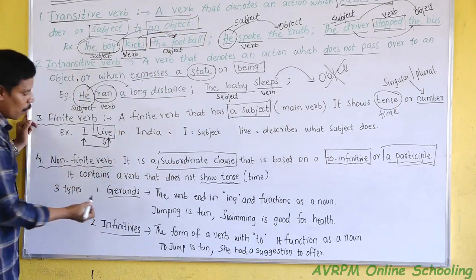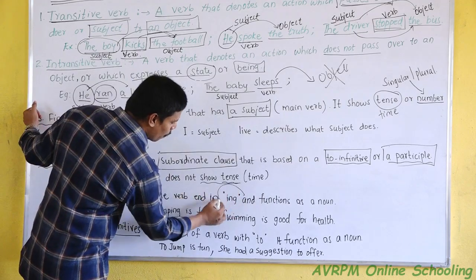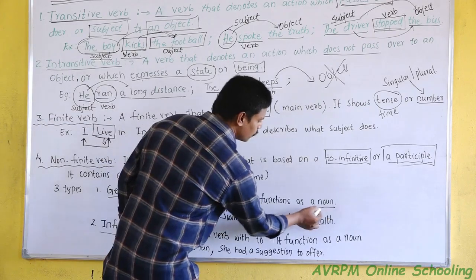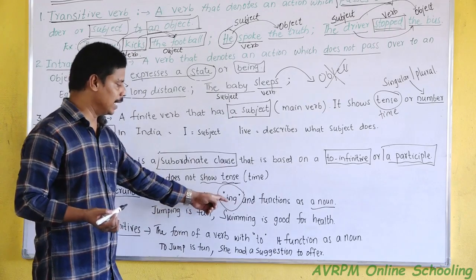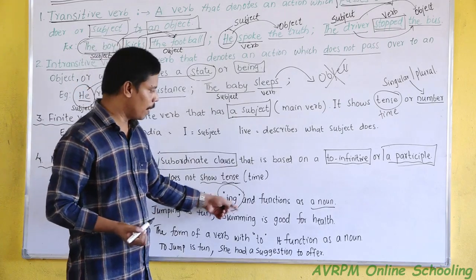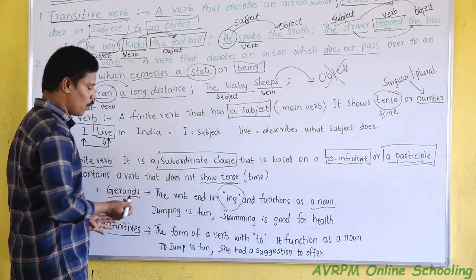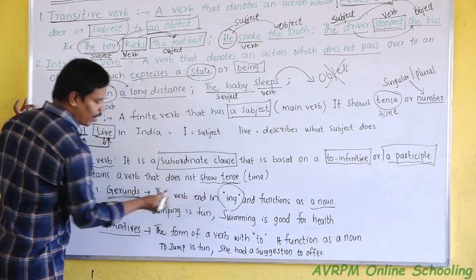Now look here. What is the gerund? A verb which ends in ing form and functions as a noun, not as a verb, is called a gerund form. Listen here, jumping is fun.